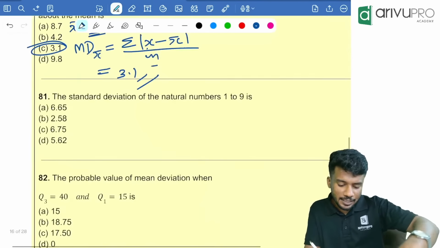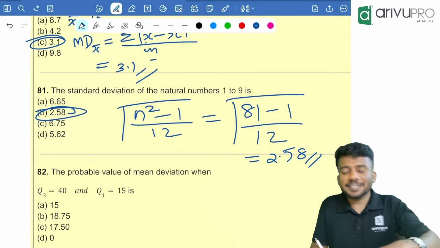Next question. Standard deviation of first 9 natural numbers is the question, people. Very easy. What is the formula? Root of n square minus 1 divided by 12. That means root of 9 square, 81 minus 1, divided by 12. That is 80 divided by 12, then equal to, then root, you are getting 2.58. Option B is your answer.